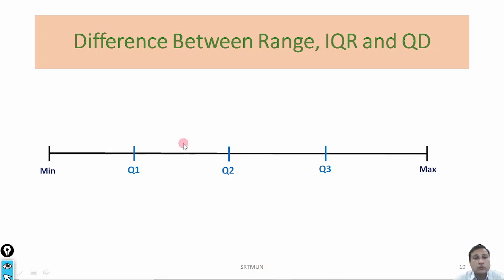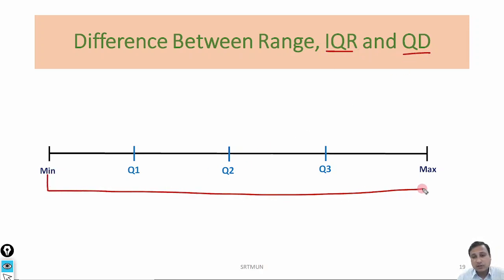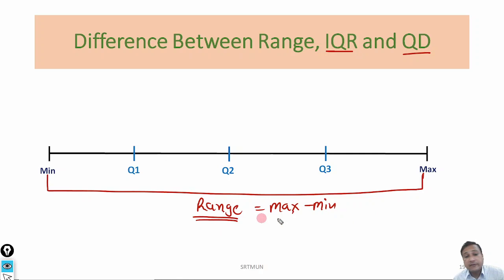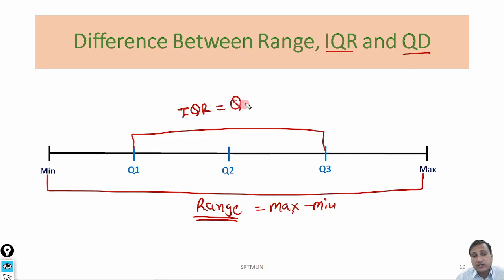But before going to the example, let me explain the difference between range, interquartile range and quartile deviation. Range is nothing but the difference between the max and min value, and here the extreme values can affect the range. What is IQR? Interquartile range is nothing but the difference between Q3 and Q1.